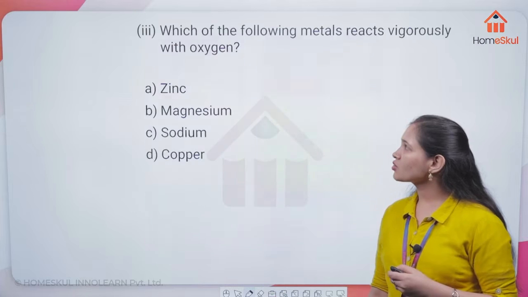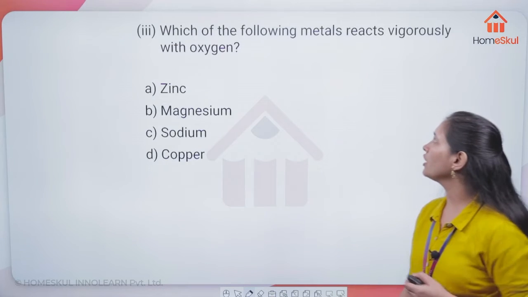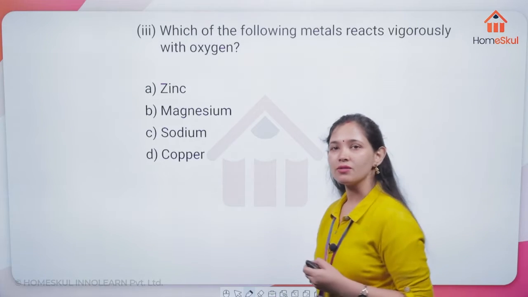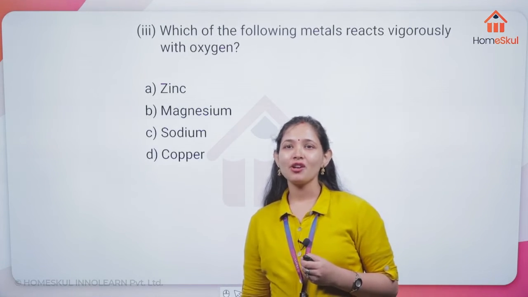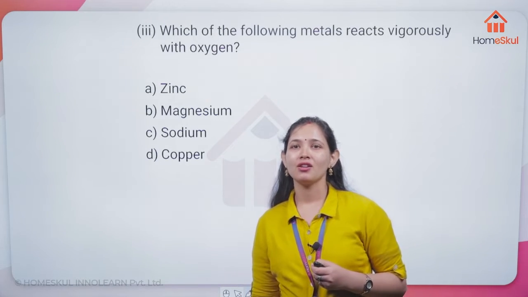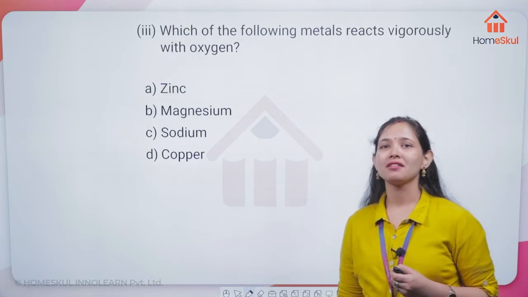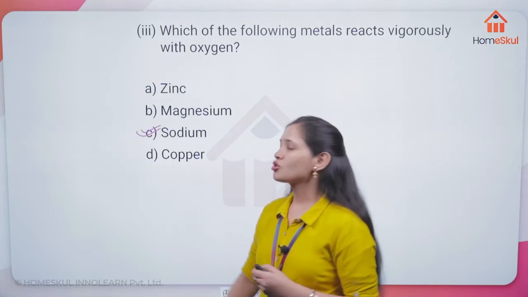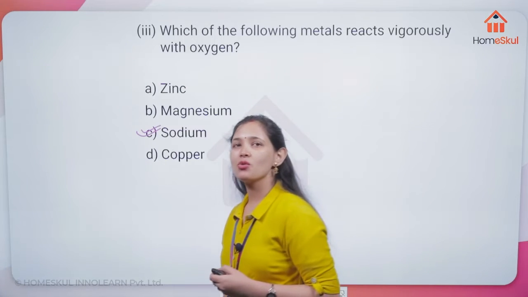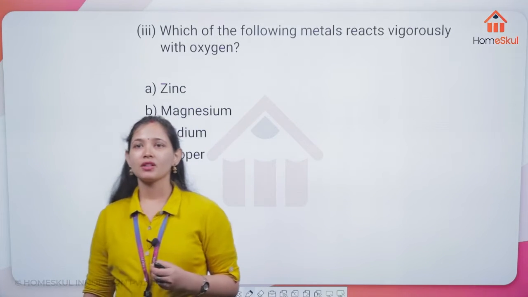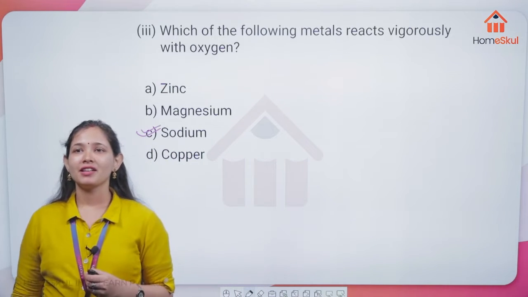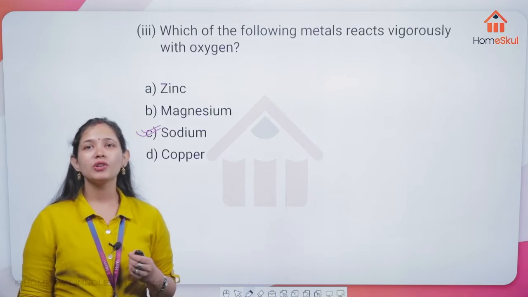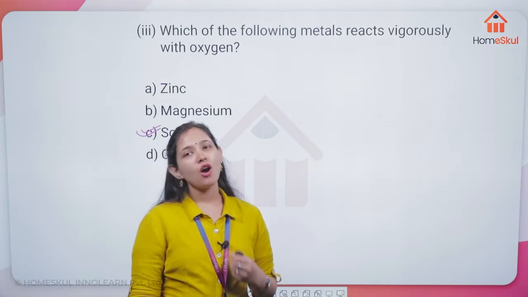Okay. Now the next question: which of the following metals reacts vigorously with oxygen? With oxygen. Anushka says Na. Abhinav says option C. Mohammed, Trita, Na. Yes, very correct. That is your sodium. Sodium is going to react vigorously. Yes, Insaf, very correct. Sodium is the correct option, reacting vigorously with oxygen.